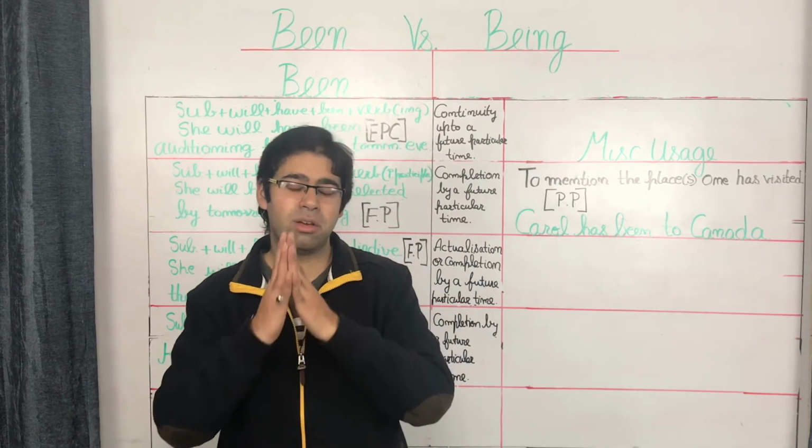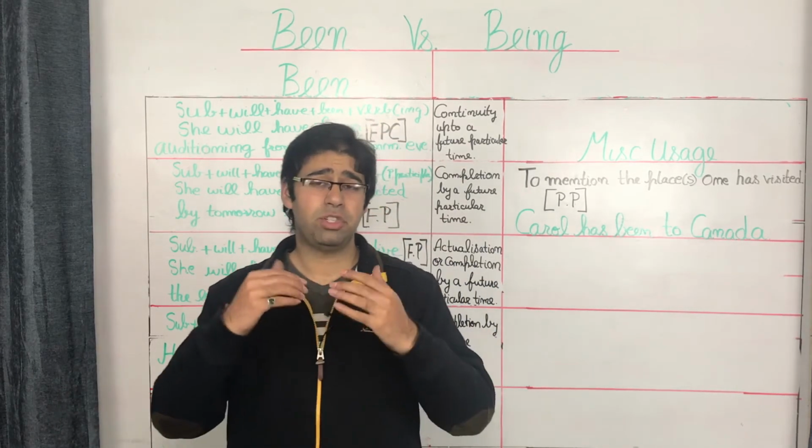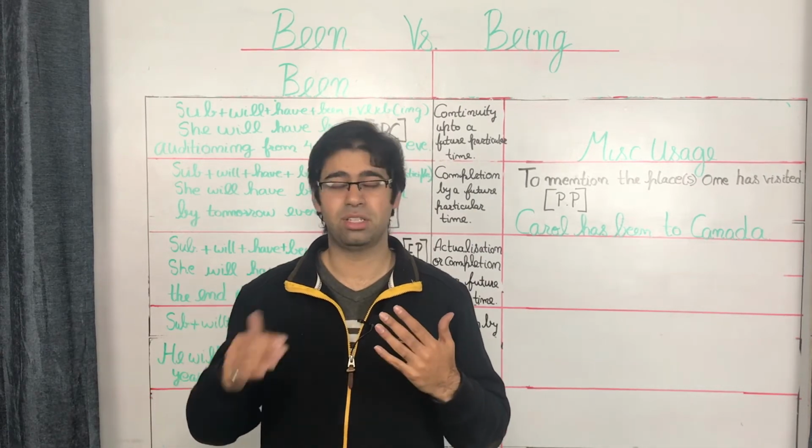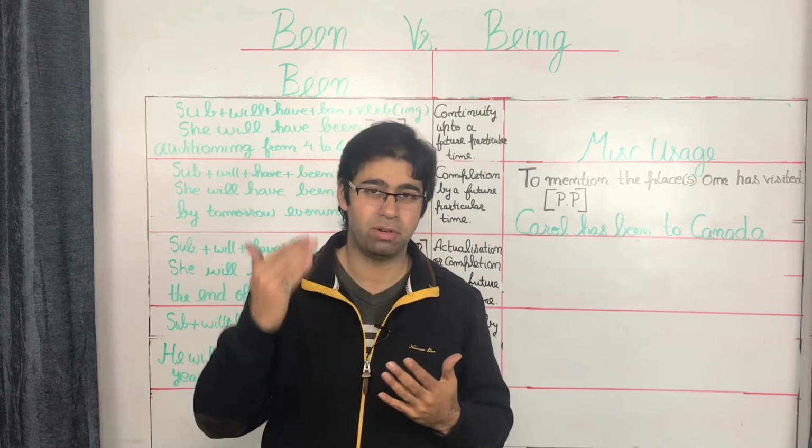But before getting into that, a very important concept over here, which is that when it comes to the future, been is used along with the perfect tenses, that is to say the future perfect tense as well as the future perfect continuous.